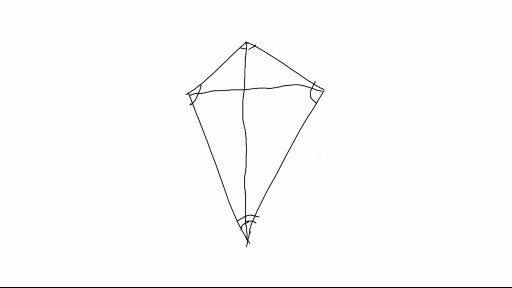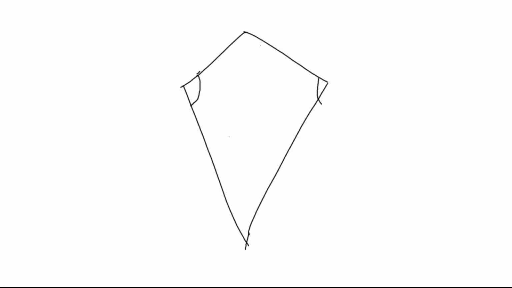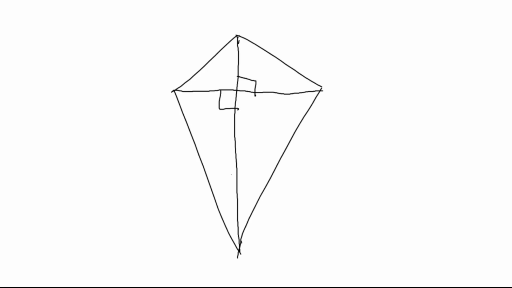Diagonals bisect non-congruent angles, two pairs of congruent sides. One pair of angles are congruent. If math is language, I'm fluent. A diagonal is perpendicular to the other, which is a massive bother.